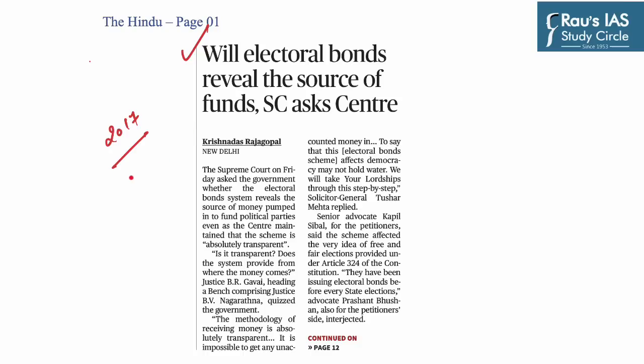First was related to reduction of amount of money that a political party could accept in cash from anonymous source from 20,000 to 2,000. And second was introduction of electoral bonds.